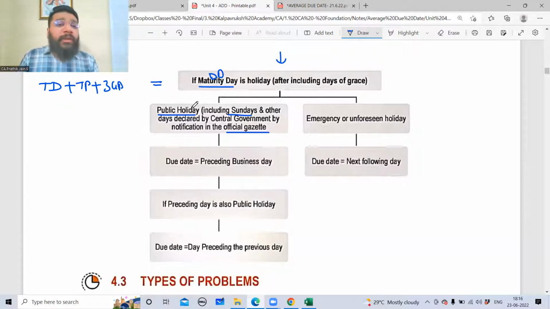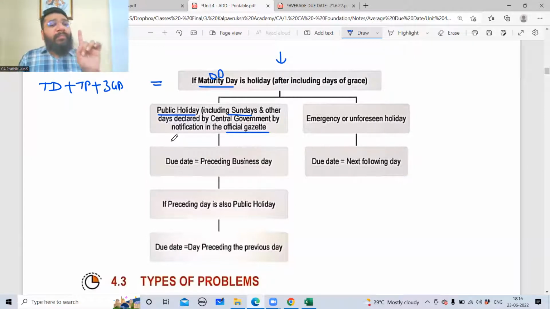So if your maturity date or the due date happens to fall on a public holiday, that is a day on which neither banks are working, nor the buyer, nor the seller. They're not supposed to work. That is what a public holiday is. You're not supposed to do any business transactions. So on that date, is it possible for the customer to make the payment to the seller? Tell me, yes or no? Not possible. In that case, what will be the due date or the maturity date?